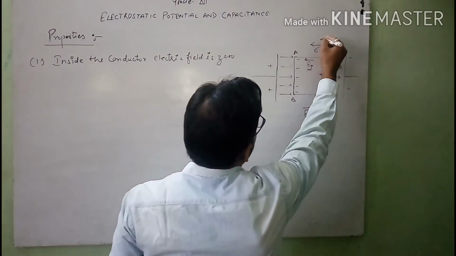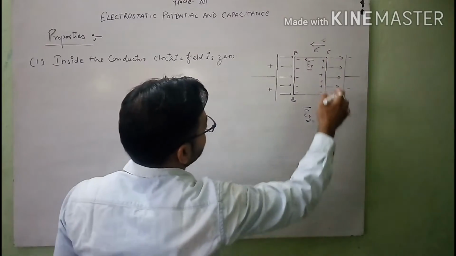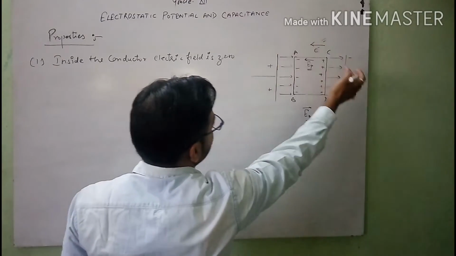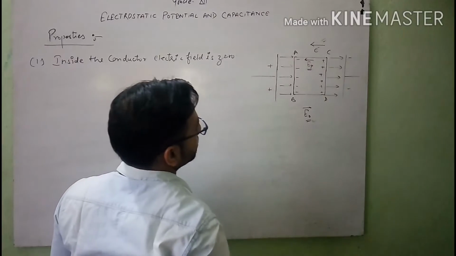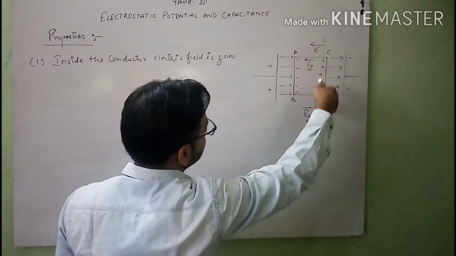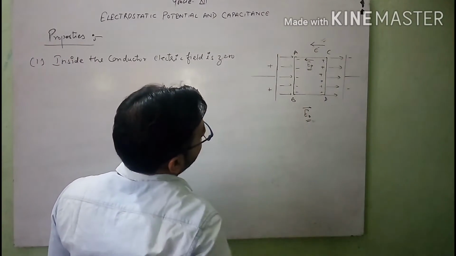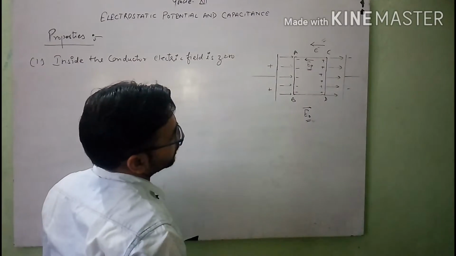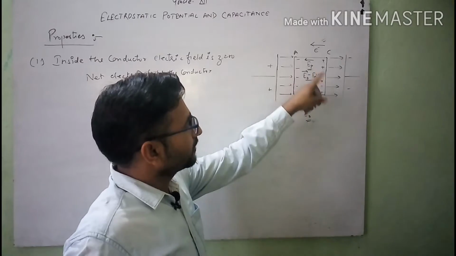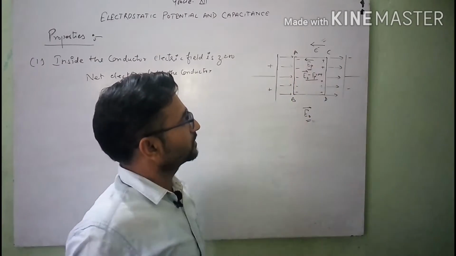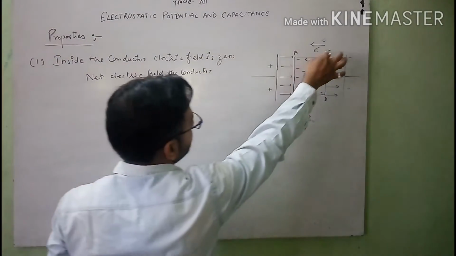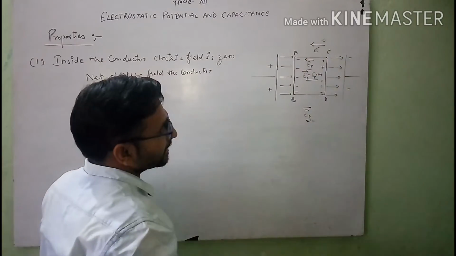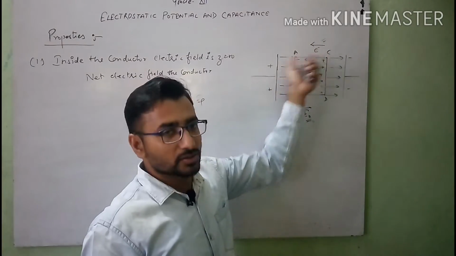So when the electron, as we discussed here, flows from this negative terminal to this positive terminal, from the CD terminal to the AB terminal, the induced electric field will oppose the flow of electron till the flow of electron stops.